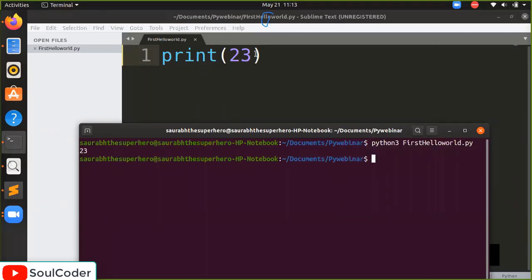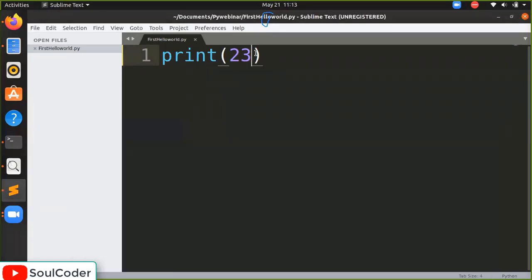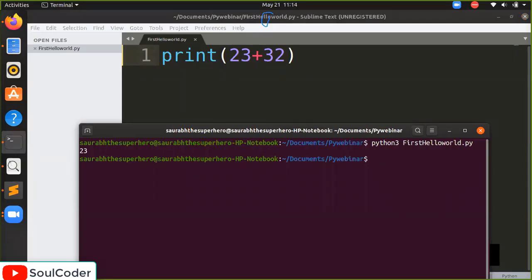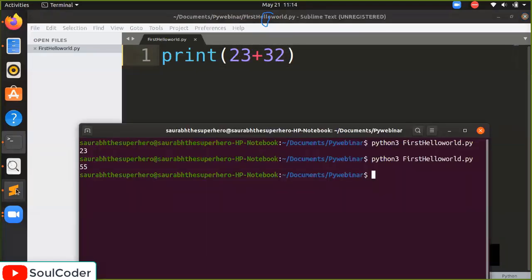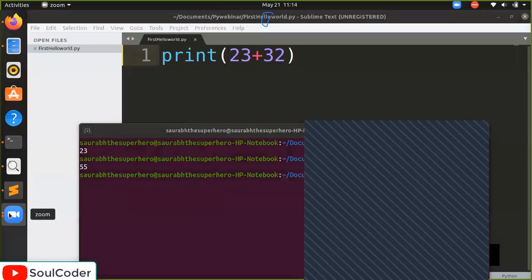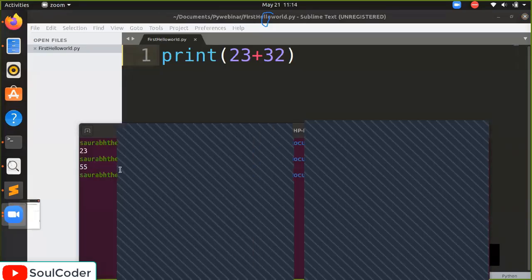But let's see, do operations work here? For example, 23 plus 32. Let's run it. I am saving again with Control plus S and running the same program again. It's 55. So what does it mean? For numbers you have to write them as they are, and for a string to be displayed as it is, we have to write it in double quotes.